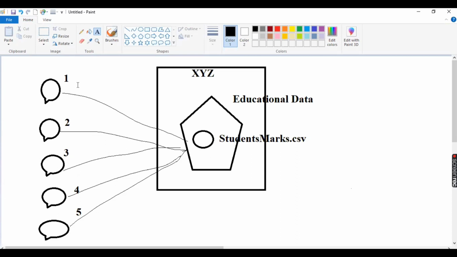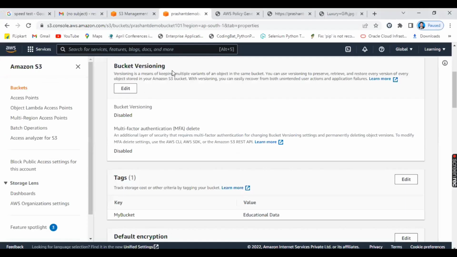The other case is, suppose all of you fill in the information, and at last you get a message from your seniors or HODs: no, we gave the marks out of 50, we want the marks out of 100. But don't change the file, please create one more file and modify that one, because we still haven't got the information from the university whether the marks are out of 50 or out of 100. So these are multiple cases in which, if you want to save your time and avoid mistakes, Amazon S3 provides one more sub service called bucket versioning.